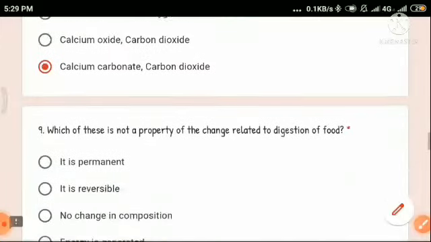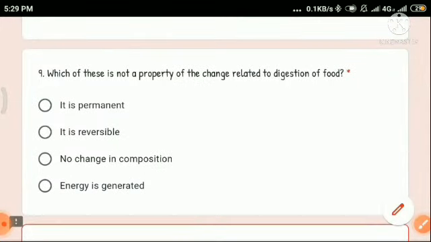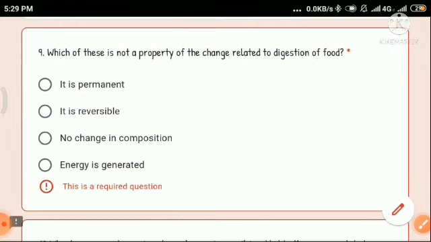Okay. Number 9. Which of these is not a property of the change related to digestion of food? So digestion of food is a chemical change. Okay. So digestion of food is a chemical change. So we have to see that which of these is not a property of chemical change.